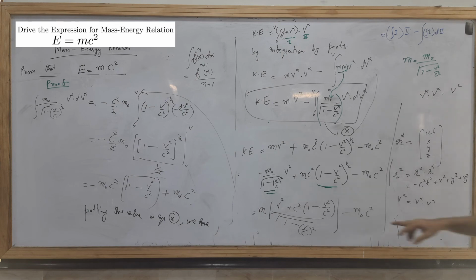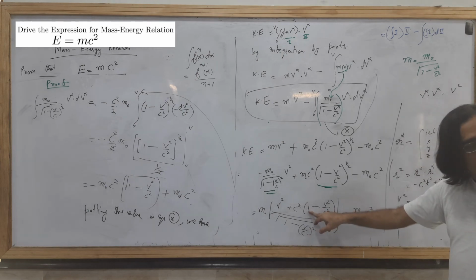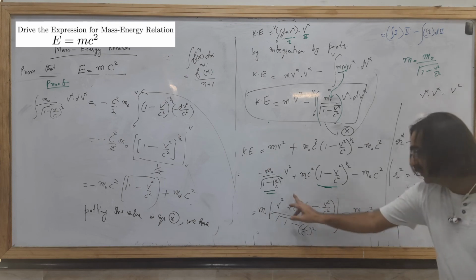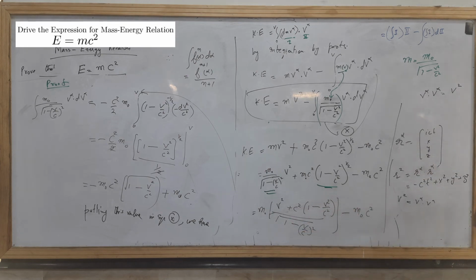Here the c square will be cancelled with this c square, and this v square will be cancelled with this v square.